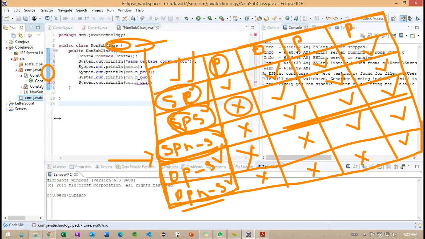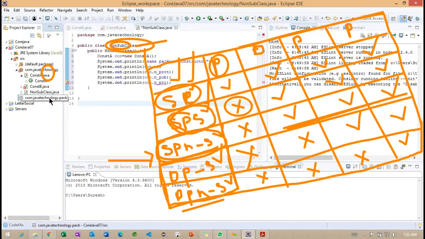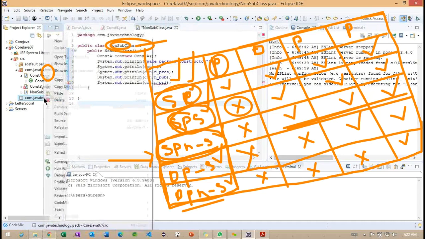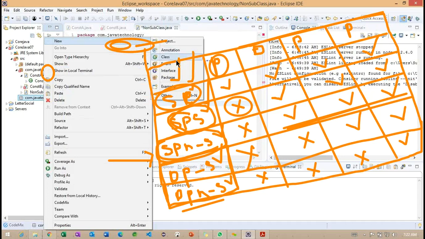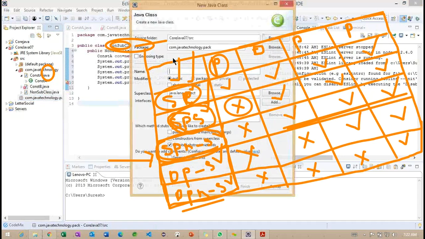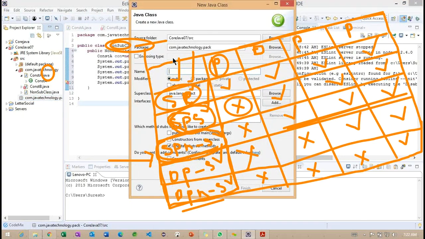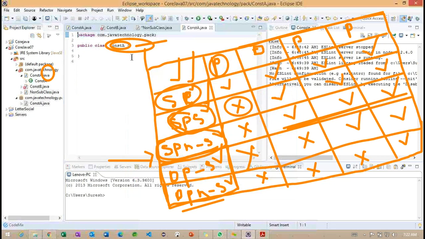So you can check here. In the left side section, you are able to find the name of the package. So inside the package, now I'm going to create one class here. The same class I'm going to use here, something called construct A. I'm going to create.